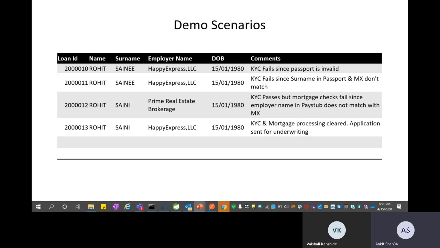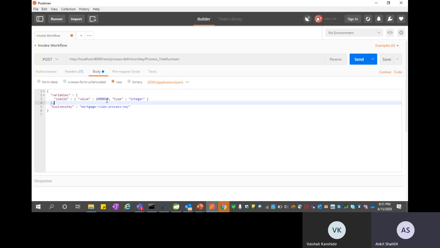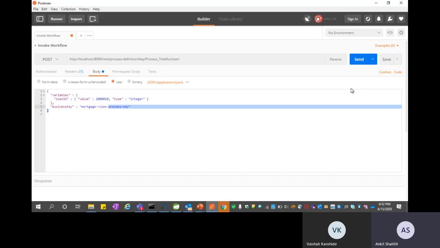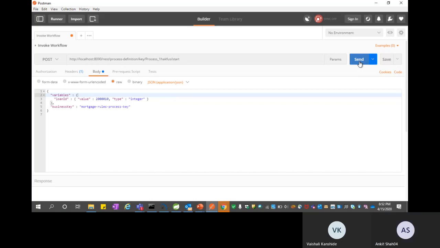So let's execute this first demo scenario. Essentially, it's going to be a REST API call. So I'm going to hit a REST API, which is in turn going to invoke a workflow, and I'm going to provide the loan ID in the request. So this is Postman. I've provided the loan ID. I'm making a request to the workflow, and the workflow gets triggered.